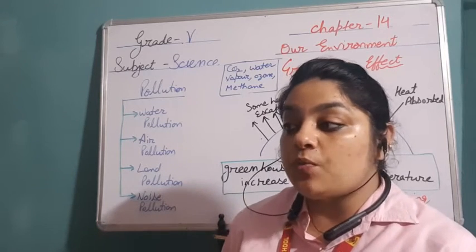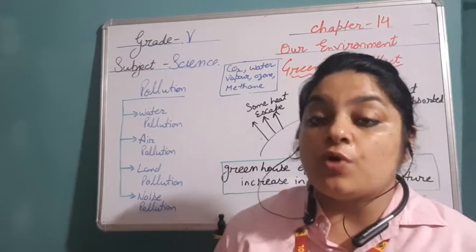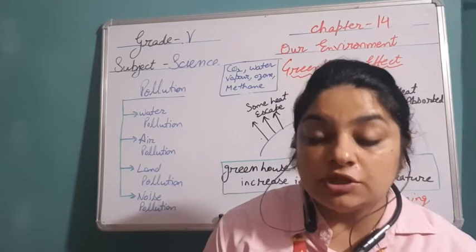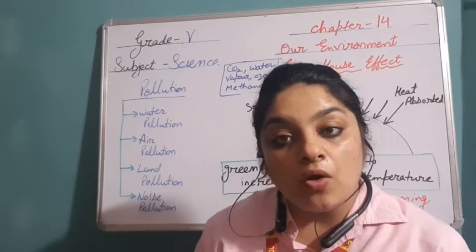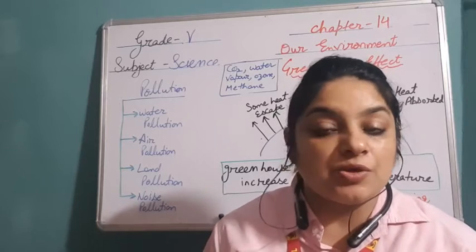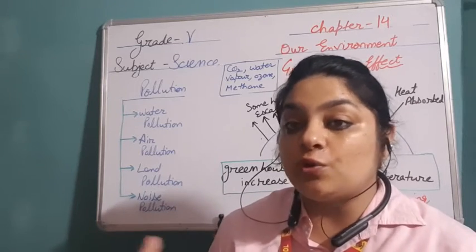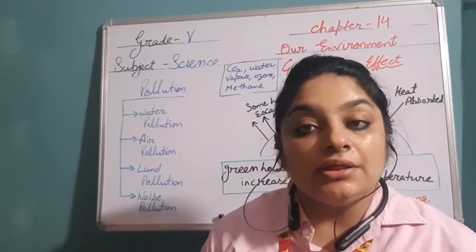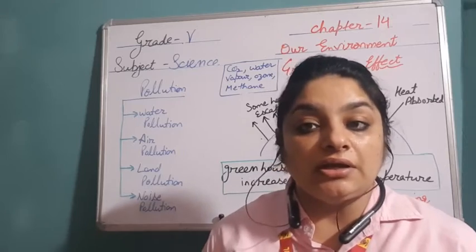For example, the wastewater which is generated from homes or from industries is added into the water sources, so it makes the water dirty. After this, if we throw garbage into the water sources, then also we are making it dirty.